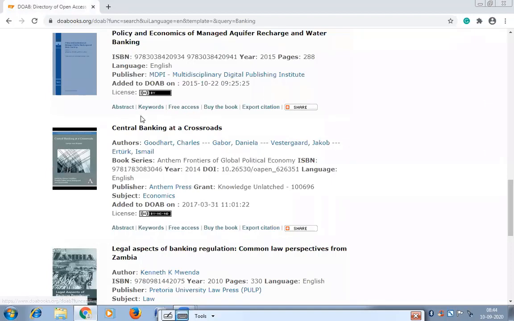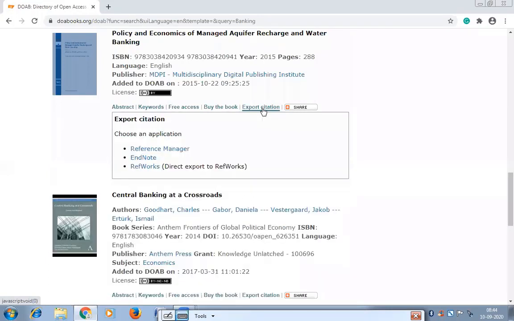So here you can have an abstract of that particular book, then you can have keywords, then free access, then you can buy this book and export the citation. As I told you, it gives you a ready-made citation. You just click on this. This is the reference manager. Here you need to choose the application. You can choose reference manager, so it will take you to that site.